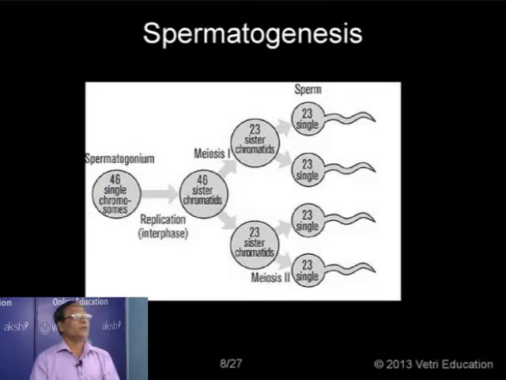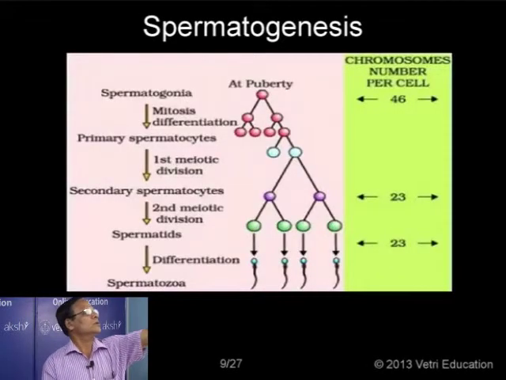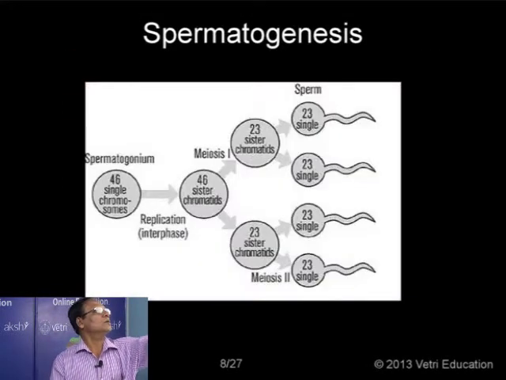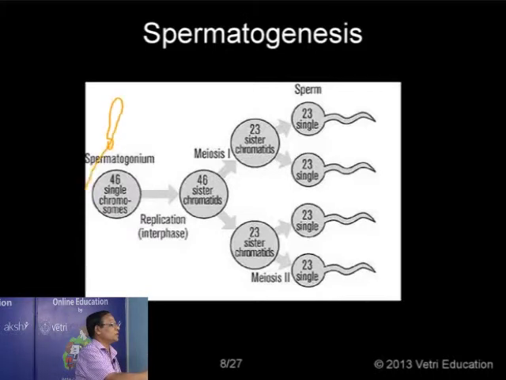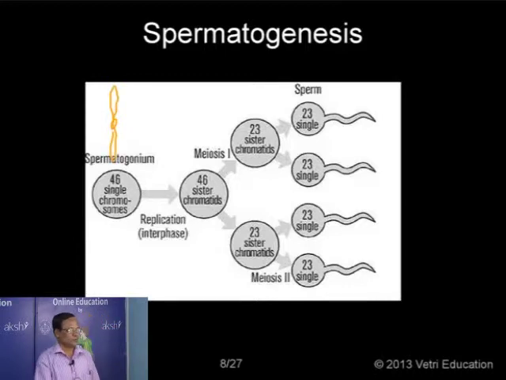Now what is happening actually? We have another diagram. In the human body we have 46 chromosomes. Here the chromosomes are represented like this. I am taking a single chromosome, so from here it is given as 46 single chromosomes.